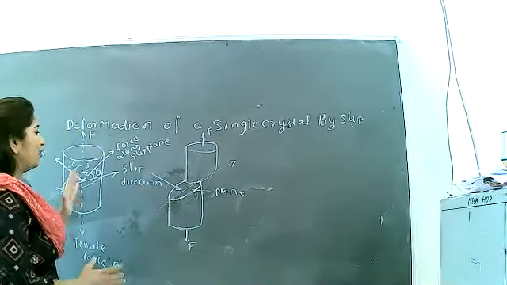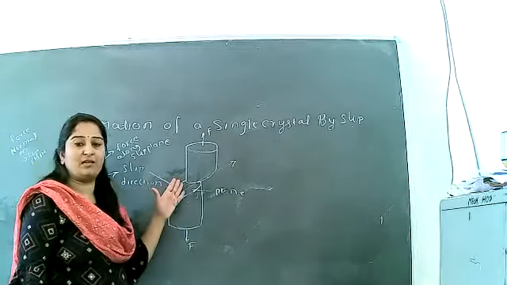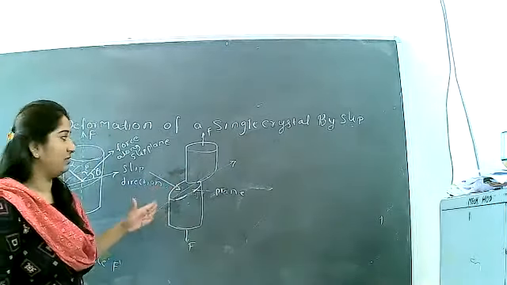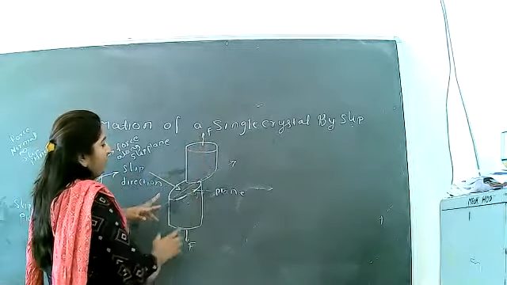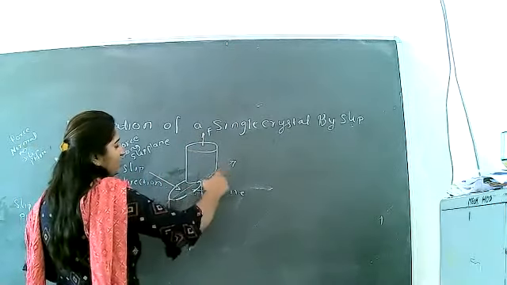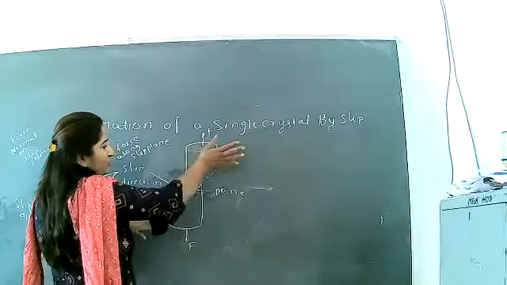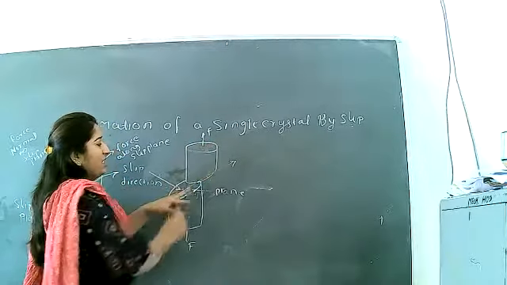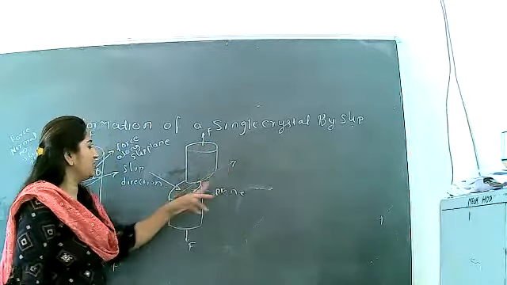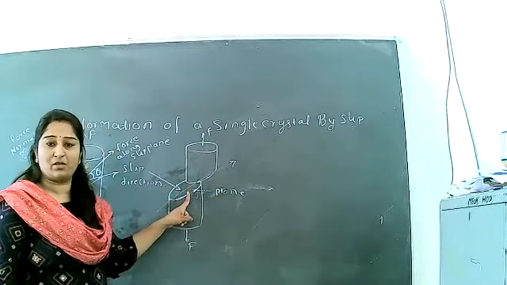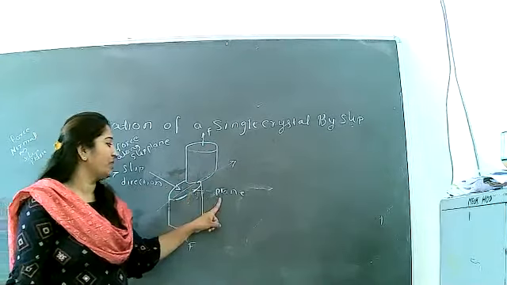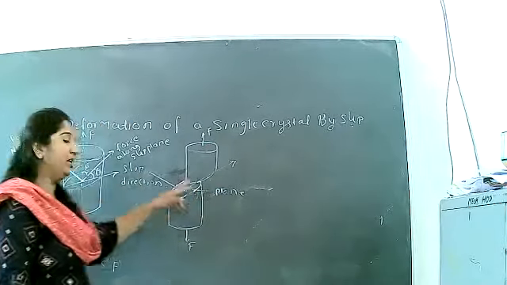Now you can see the diagram I drew over here. This is the initial diagram, the 3D view of the single crystal, which shows the slip mechanism. Here the direction along the motion, or along the shear force, is the direction of the slip, and the plane where the slip occurs is called the slip plane.